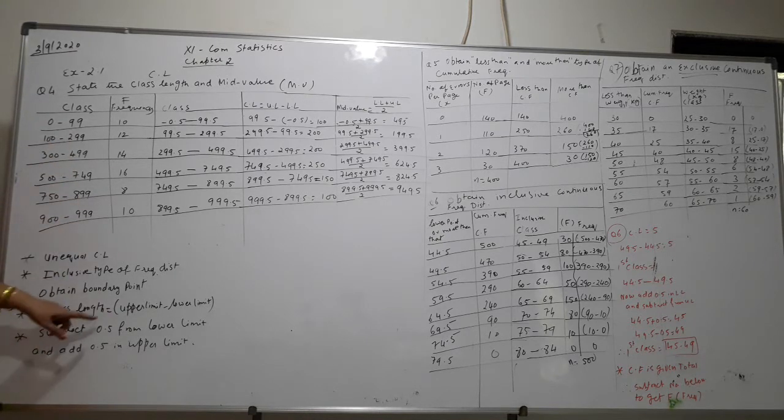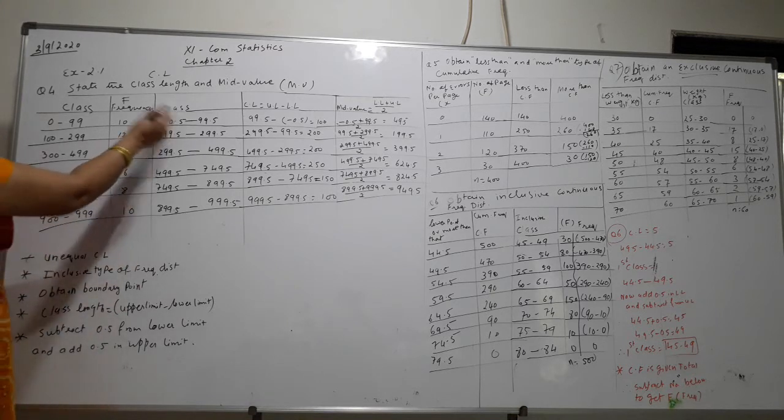Class length is equal to upper limit minus lower limit, so you will get 299 minus 100. I have worked it out here. Subtract 0.5 from the lower limit and add 0.5 to the upper limit. These are the notes which I have written to make your work easy.